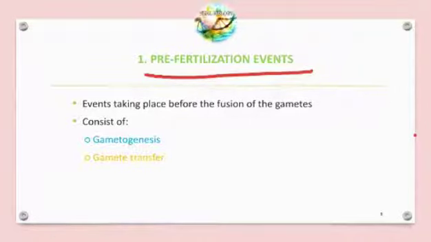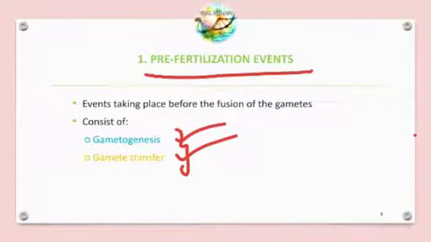The fusion of the gametes is called fertilization, which is the second event. So the pre-fertilization event occurs before the fusion of the gametes, that is, before fertilization. This event consists of two stages: gametogenesis and gamete transfer.